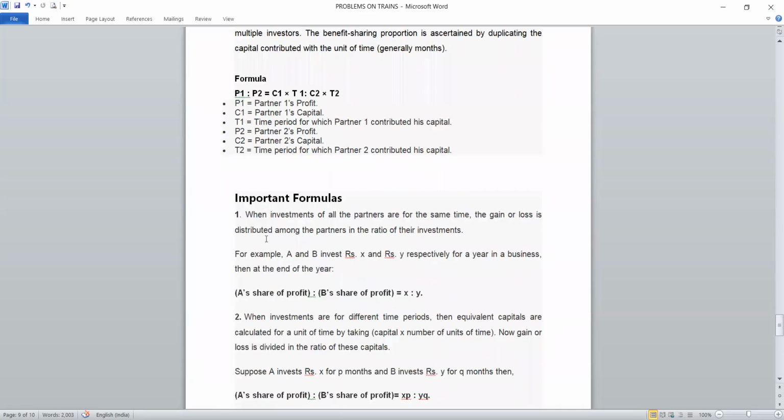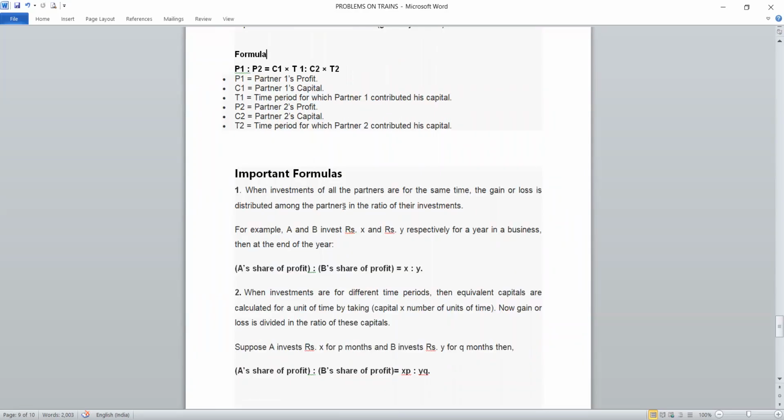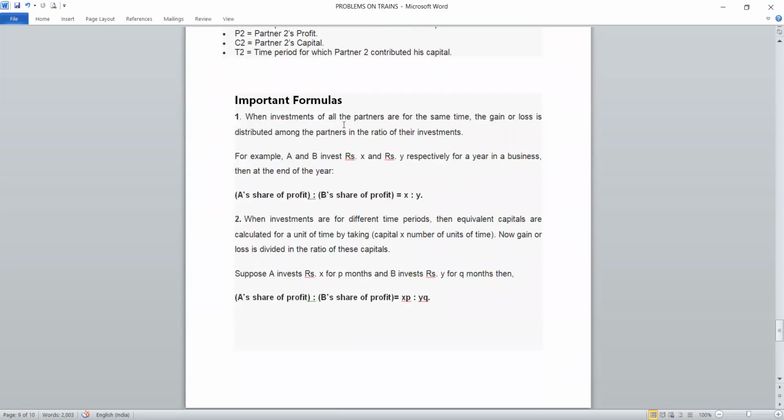So let's see some more important formulas in partnership. When investments of all the partners are for the same time, then gain and loss will be distributed in the same ratio. For example, A and B are the investors and they invested rupees X and Y for a year, meaning they were in the business for the same time. At the end of the year, their profit shares will be X is to Y, according to the money they invested.